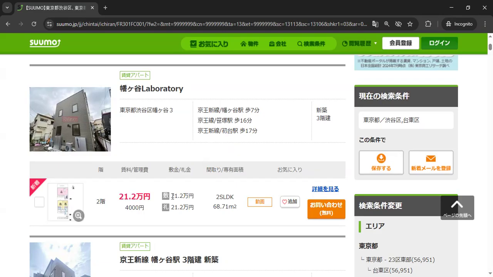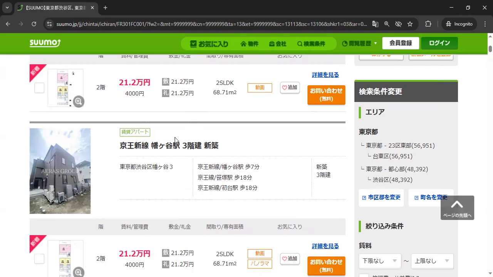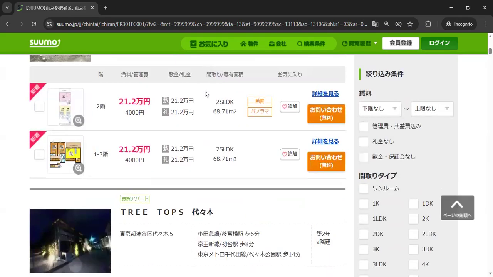So this is what you pay in the first month: the deposit and the thank-you money. And as far as I know, time might have changed, but it's usually a multiple of this rent. So it's always either one time rent, two times rent, three times rent. You always pay several multiples of your rent.